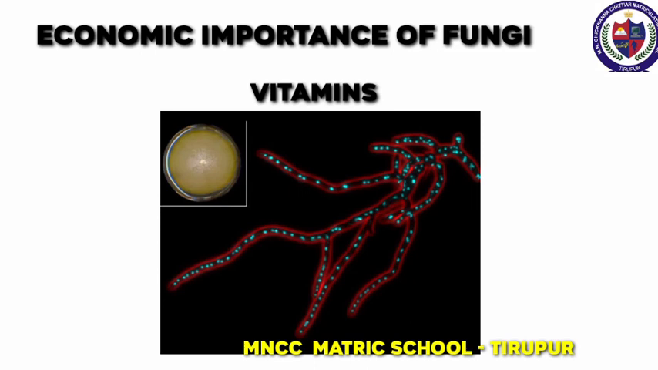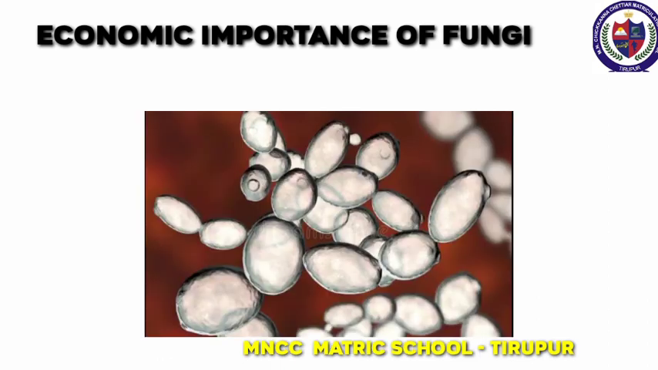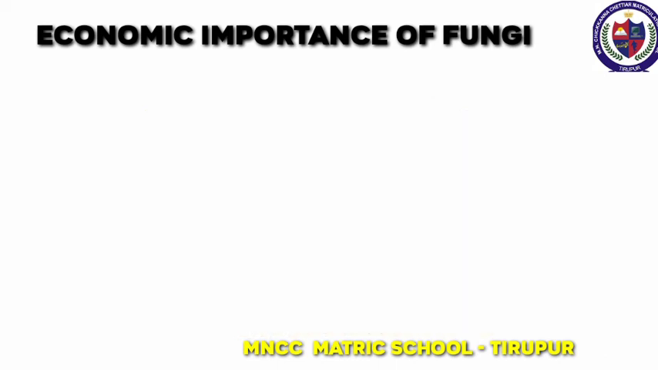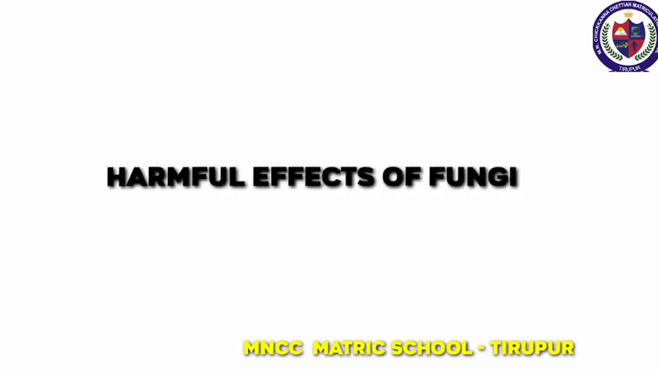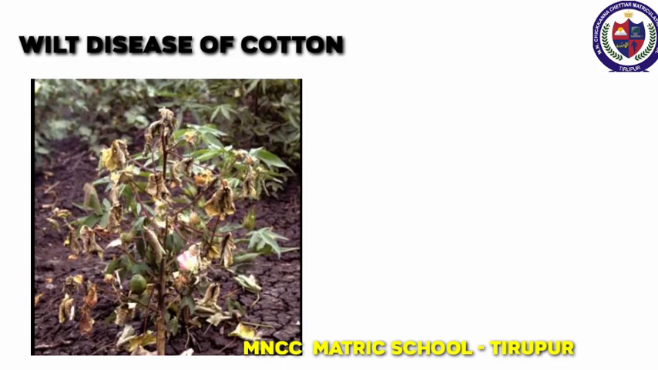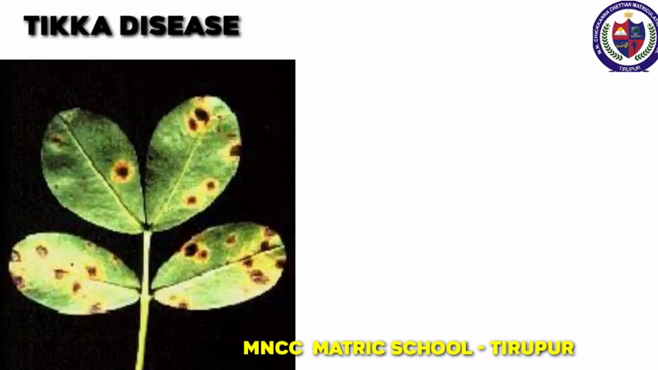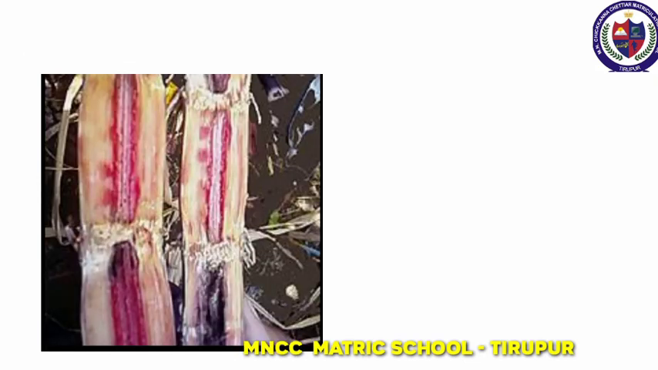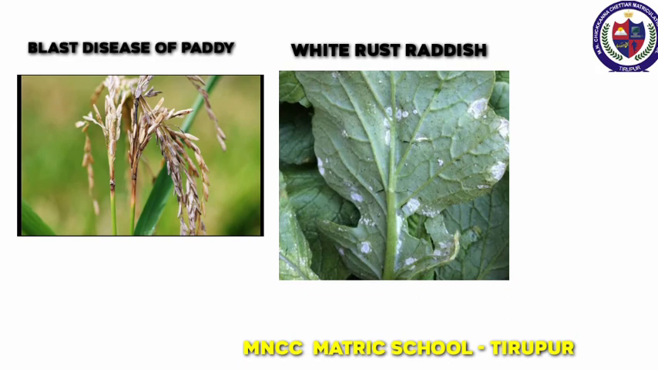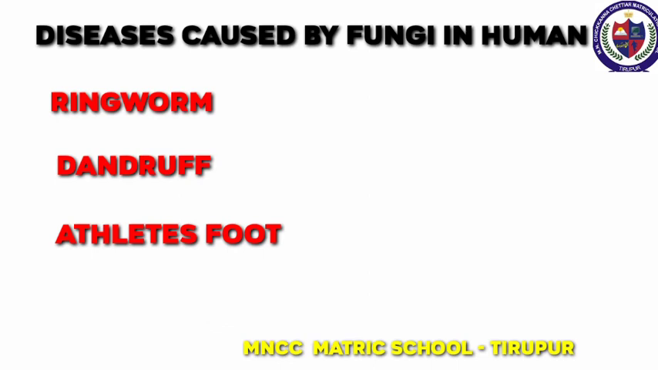Vitamins. Fungus is used to produce vitamin B2. Alcohol. Fungus like yeast contains enzymes, invertase and zymase, which ferment the sugar molasses into alcohol. Harmful effects of fungi. Diseases caused by fungi in plants: wilt disease of cotton, tikka disease of groundnut, red rot of sugarcane, blast disease of paddy, white rust of radish. Diseases caused by fungi in humans: ringworm, dandruff and athlete's foot.